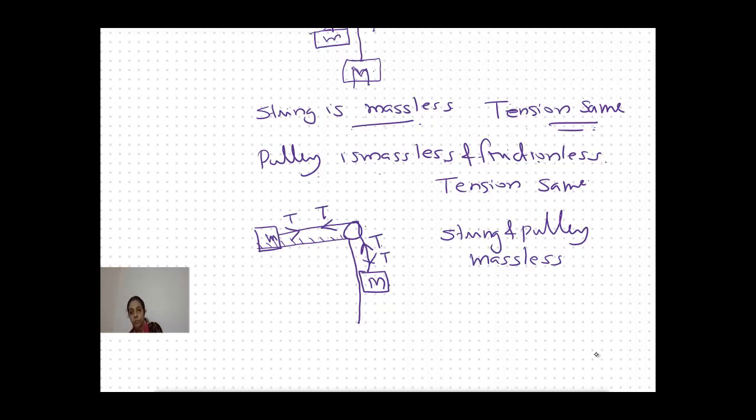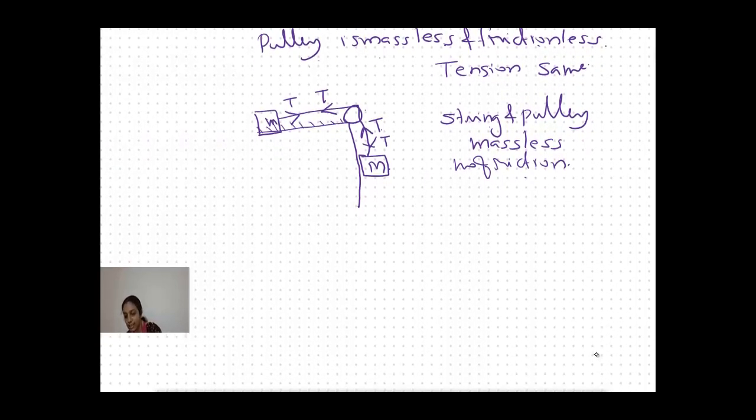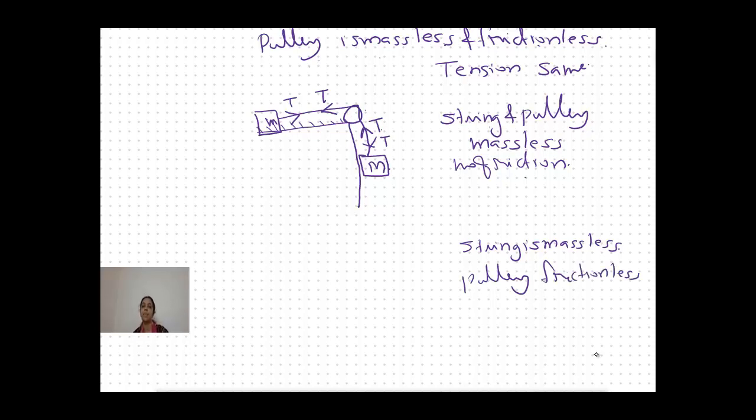And here what about the friction? There is no friction, so friction is also not there. Friction is not there and the string and pulley are massless. Next we are going to consider the next case. Here we are considering that the string is massless. The pulley has mass and is frictionless. I am considering only a frictionless pulley and the string is massless. So the pulley has mass, and the string is massless.